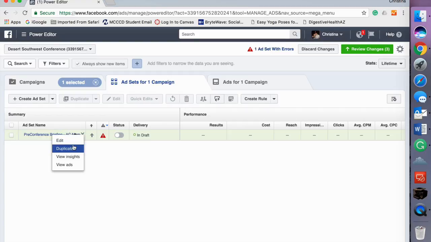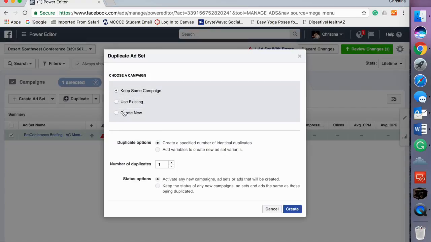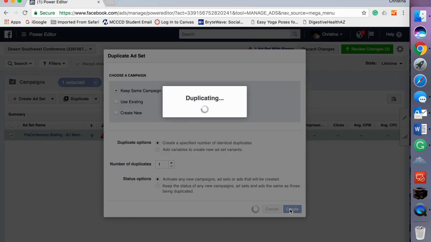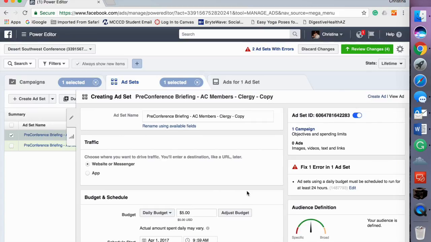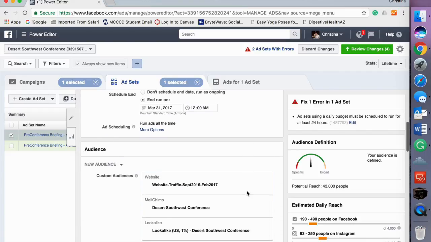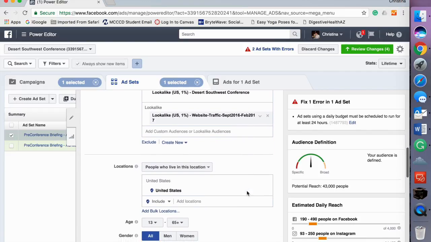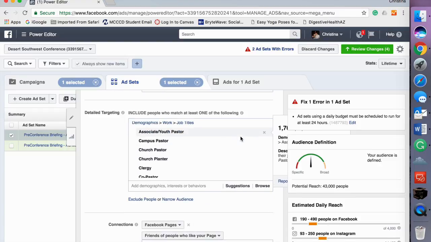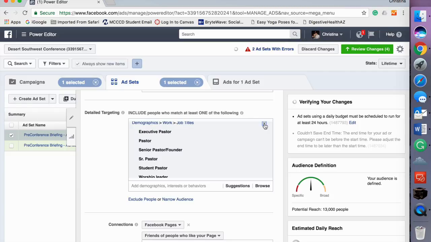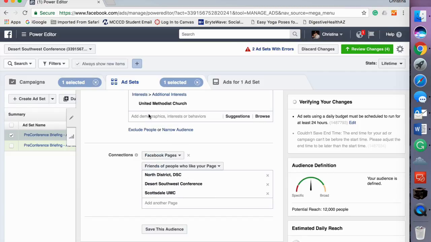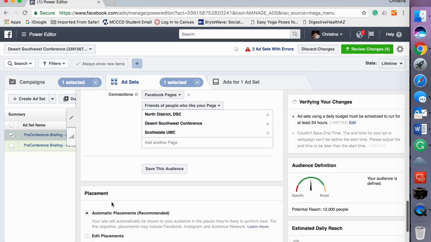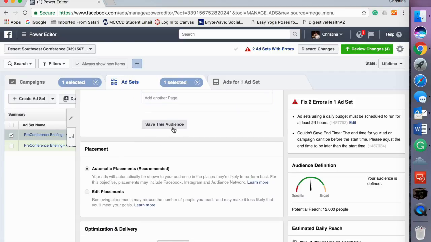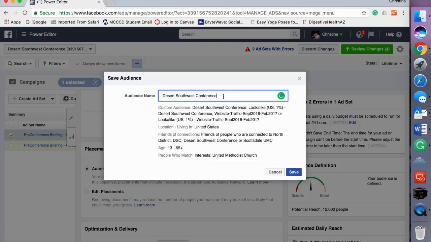And I'm going to do a second one that's going to duplicate. This time, the part that I'm going to change is this stuff right here, my detailed targeting. But the interest can still be United Methodist Church. They can still be friends of any of those. And we'll save this audience, Desert Southwest Conference.